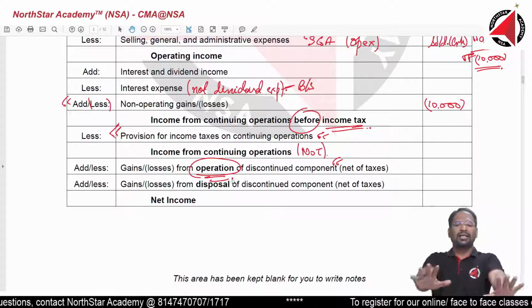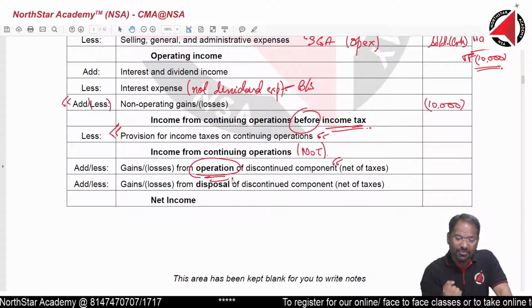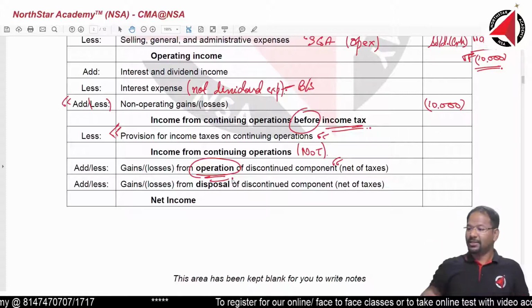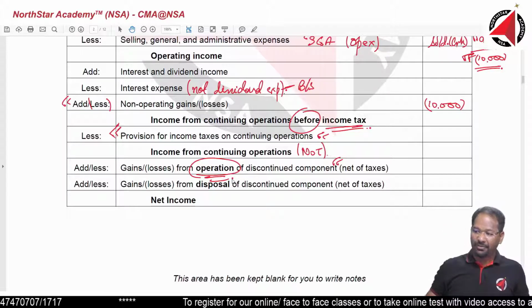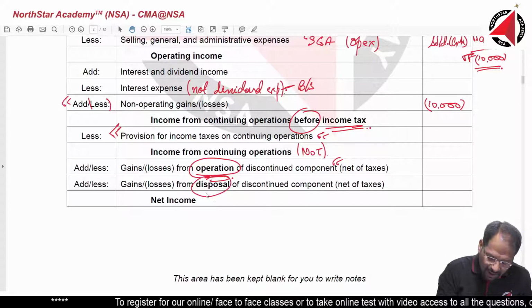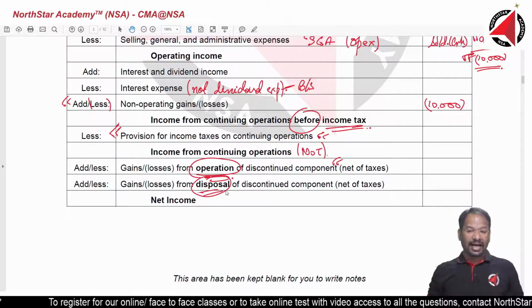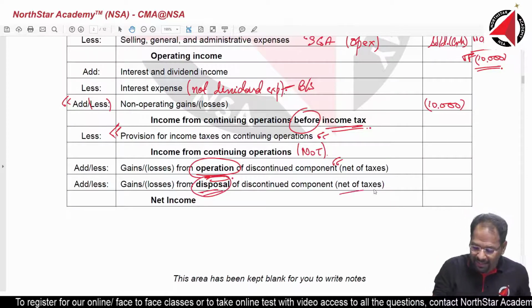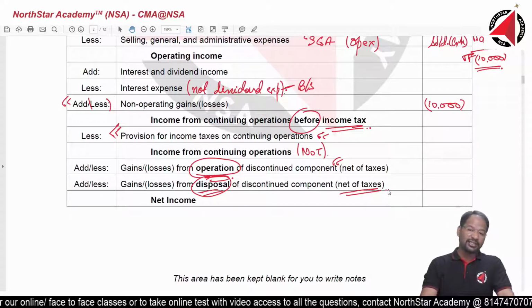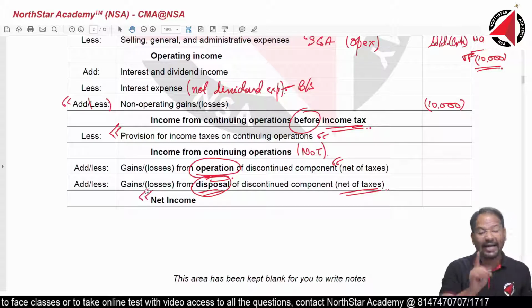I want to sell it off. So if I sell it off, I may suffer some losses or earn some gains. In that case, those gain or loss which I have earned or suffered due to disposal of that asset will come again net of taxes. And after adjusting these two final items, we get something called net income.